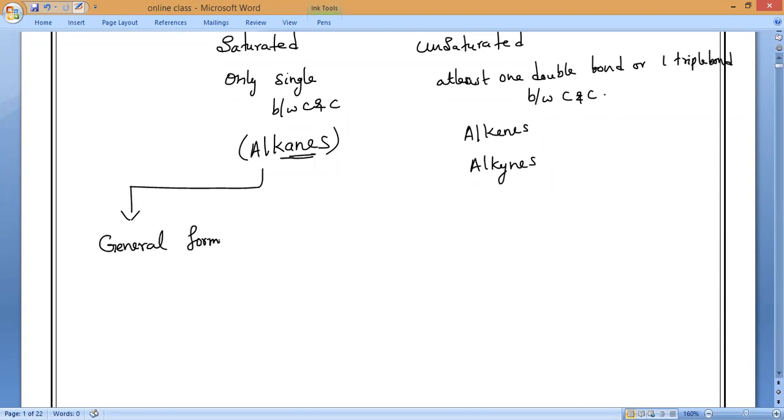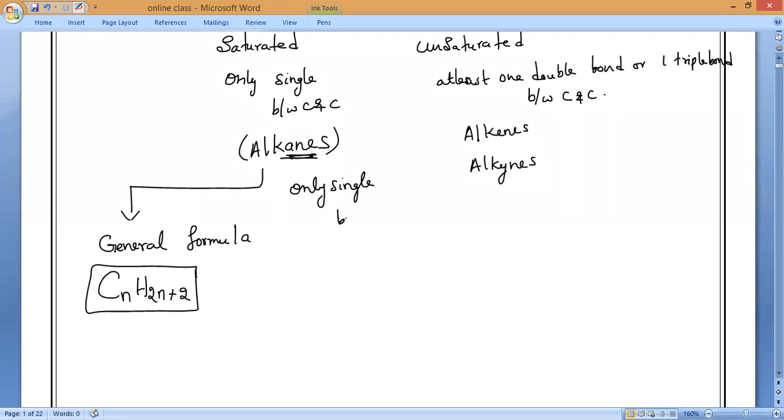Can anyone tell me the general formula of alkanes? CnH2n+2. That is the general formula of alkanes. Remember, in all the alkanes only single bonds are present between carbon and carbon.